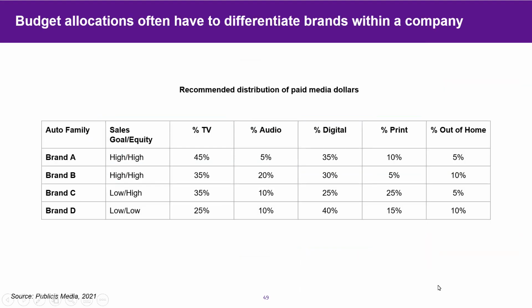Budget allocations often have to differentiate brands within a company. So using that Hilton example, you have Hilton Garden Inn versus Hilton Hotels versus the other brands within the portfolio. And you want to be able to distinguish, or you need to distinguish, the budget allocations for those different brands.